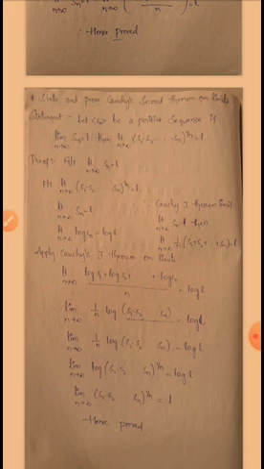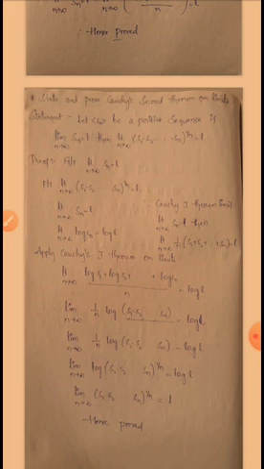So apply Cauchy's first theorem on limits. What is the Cauchy's first theorem? Limit n tends to infinity Sn is equal to L, then limit n tends to infinity 1 by n into (S1 plus S2 plus up to so on plus Sn) is equal to L. This is the Cauchy's first theorem on limits. Apply Cauchy's first theorem on limits. So limit n tends to infinity, in place of n we substitute n equal to 1 up to so on n: (log S1 plus log S2 plus up to so on plus log Sn) by n is equal to log L.